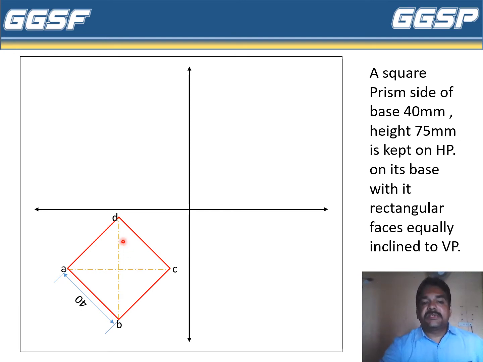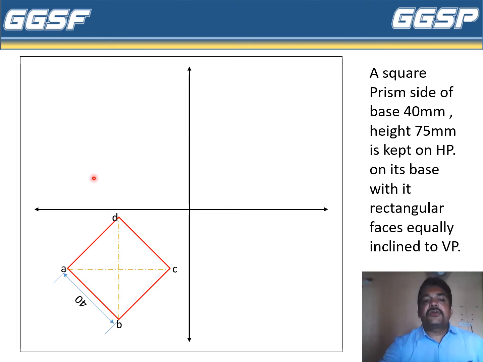Now this is the square which is kept vertically, having sides of base equally inclined to VP. Now how is it equally inclined to VP? Suppose I draw a line here, this angle and this angle are 45 degrees, equally on both sides. That's why it is called equally inclined to VP. So we have drawn this square like this.